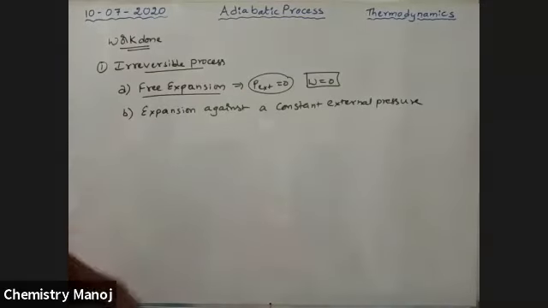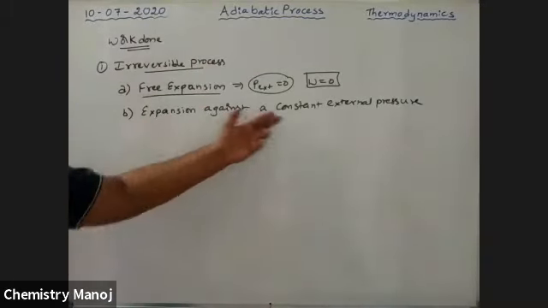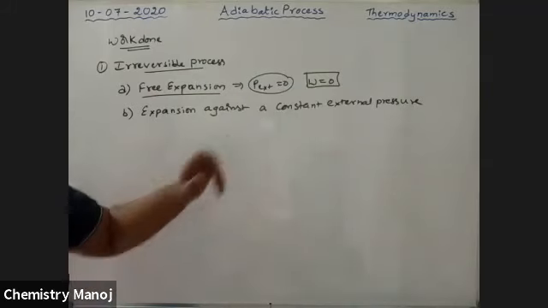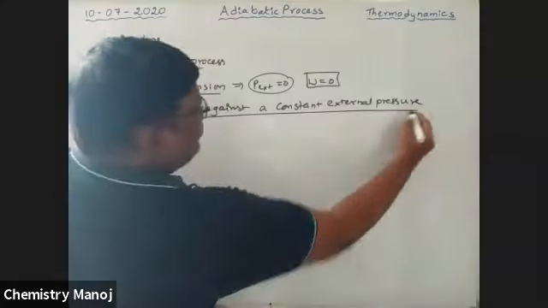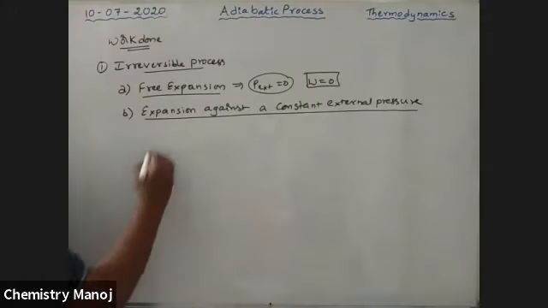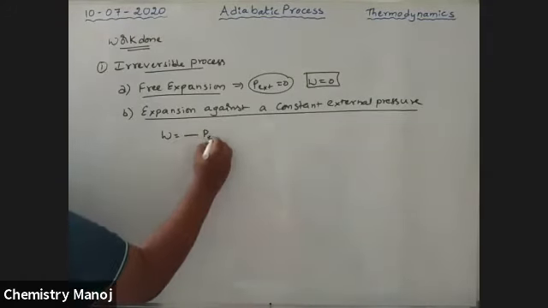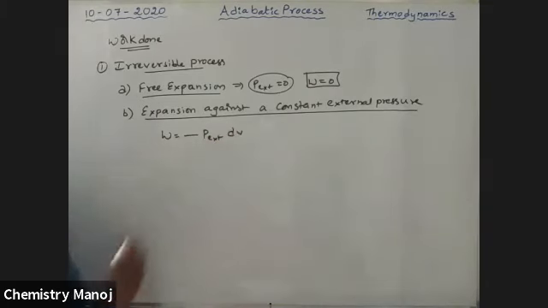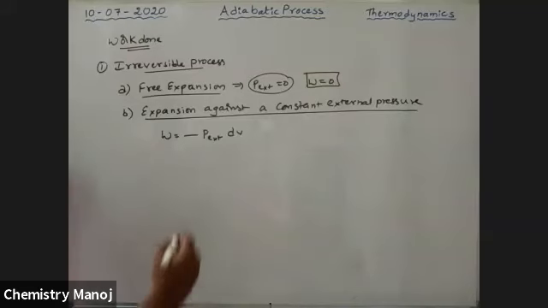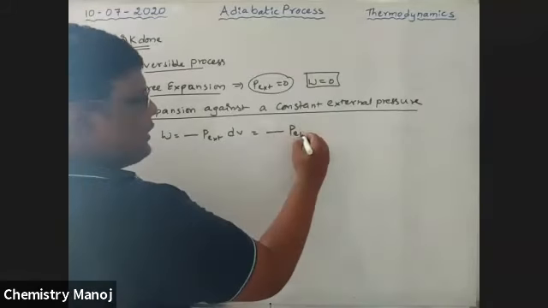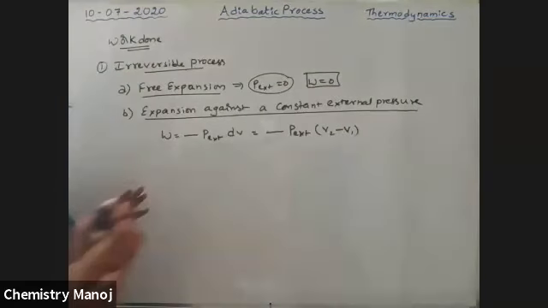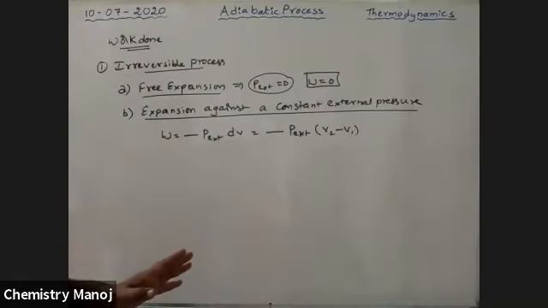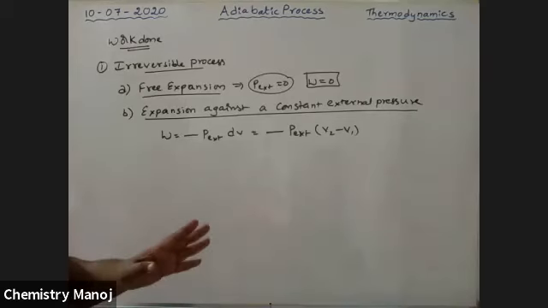Now I am going to take expansion work for an adiabatic irreversible process. See here. Now we know W is equal to minus P external into dV. That is nothing but minus P external into V2 minus V1. Once again, today all are derivations.